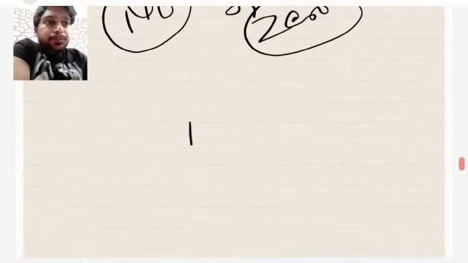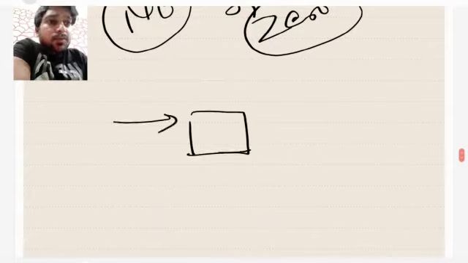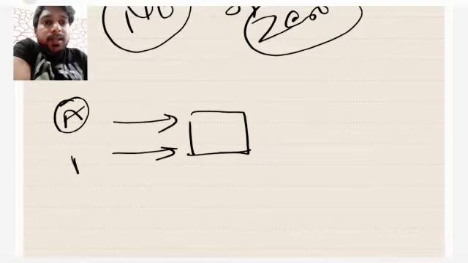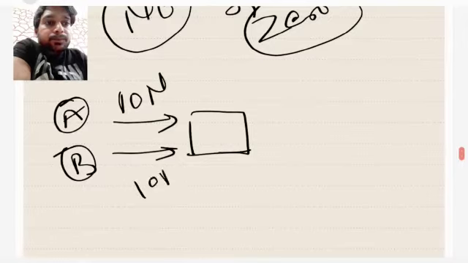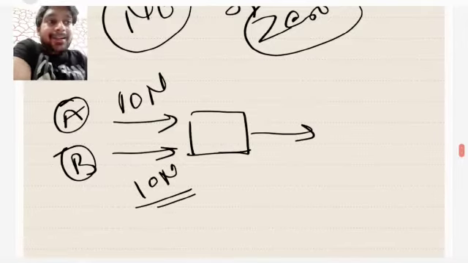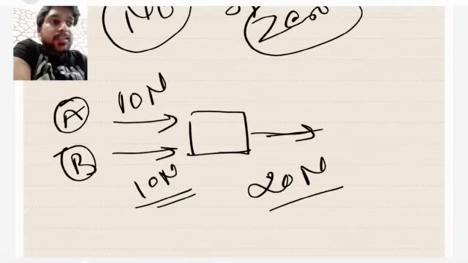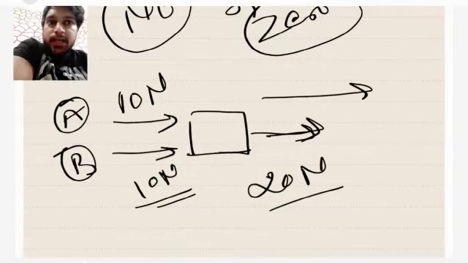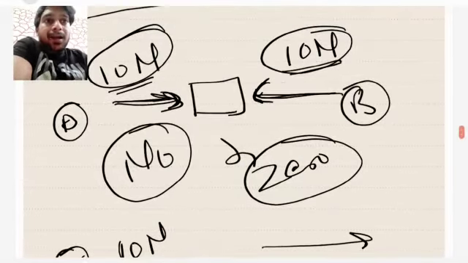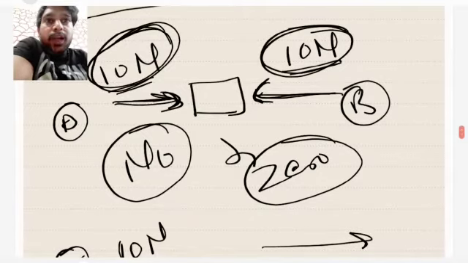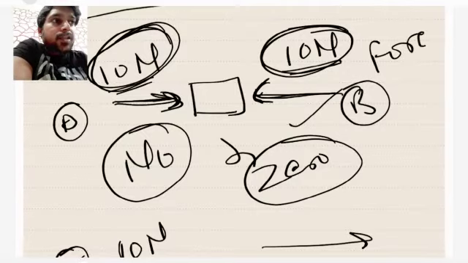Now suppose this was not the case, and both boys A and B are applying the force of 10 newton in the same direction. Then you are going to get the net resultant force as 20 newton in this direction. All of you must be understanding this. It's very easy. Now the box is going to move in this direction. So here, while adding 10 newton to 10 newton, I have considered the direction, and this was basically the unit of force.